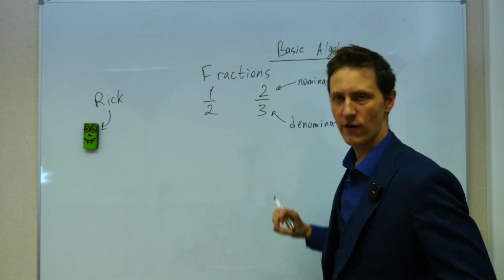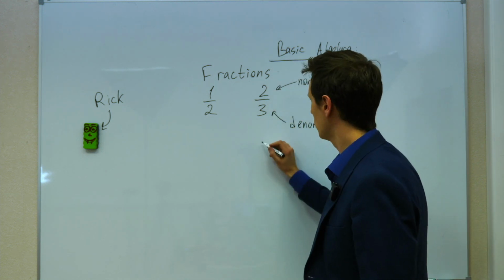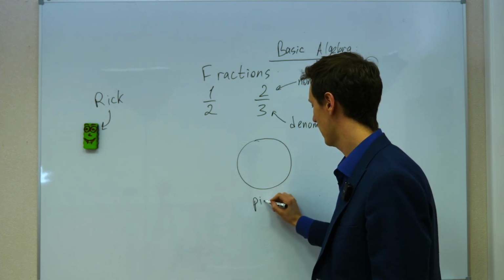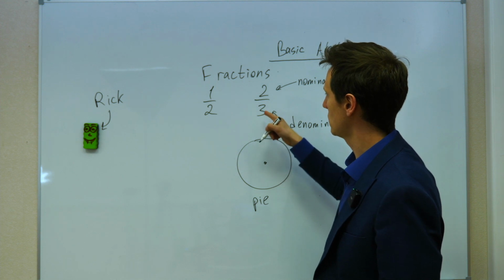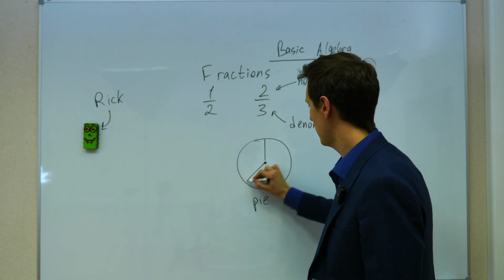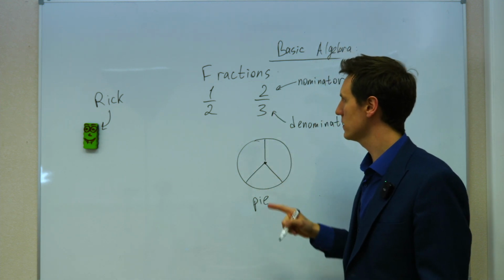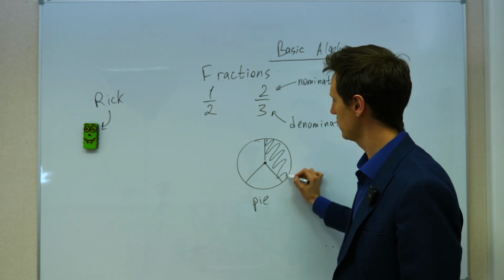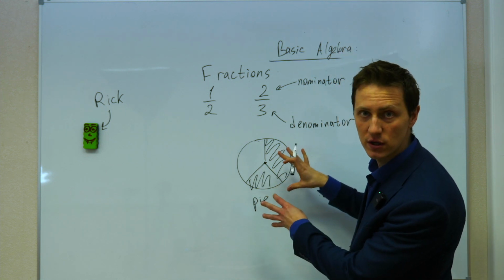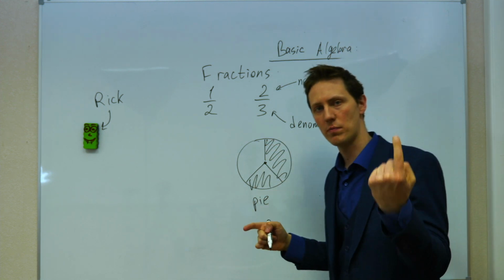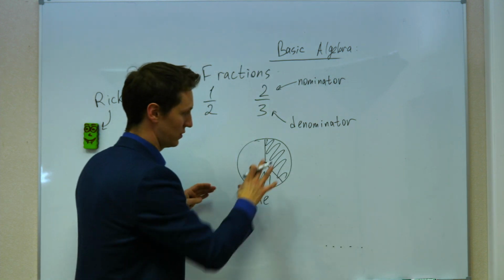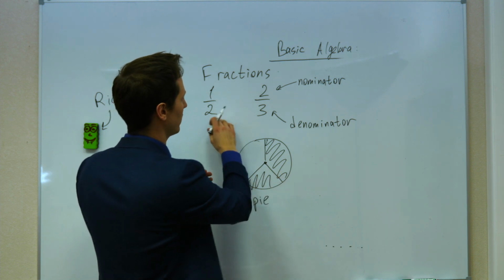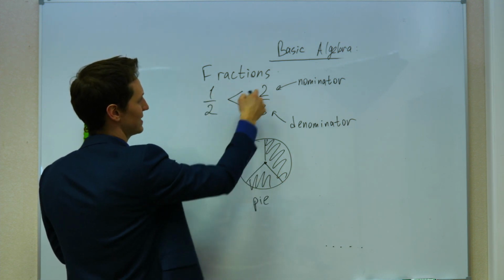And this fraction means that you have taken one whole pie, let's say it's a pie, and you have divided this pie into 3 parts, meaning that you have 1, 2, 3 parts, and you have taken 2 out of these 3 parts. So 2/3 is this much. It is less than 1 whole pie, but it is more than nothing, all right? And 2/3 is more than 1/3, and for example, 2/3 is more than 1/2. 1/2 is less than 2/3.